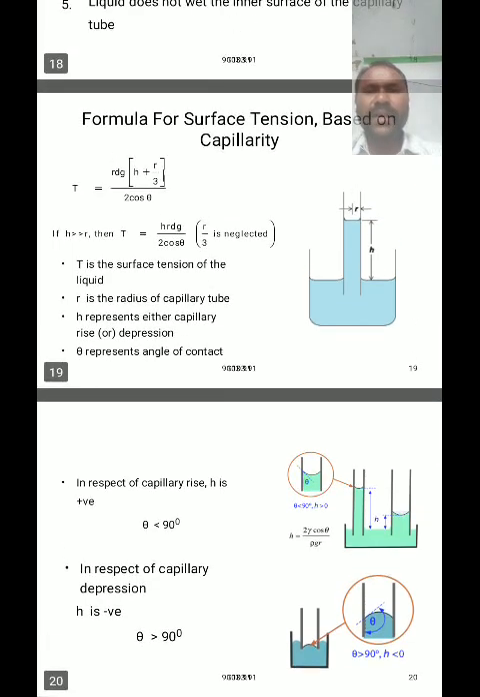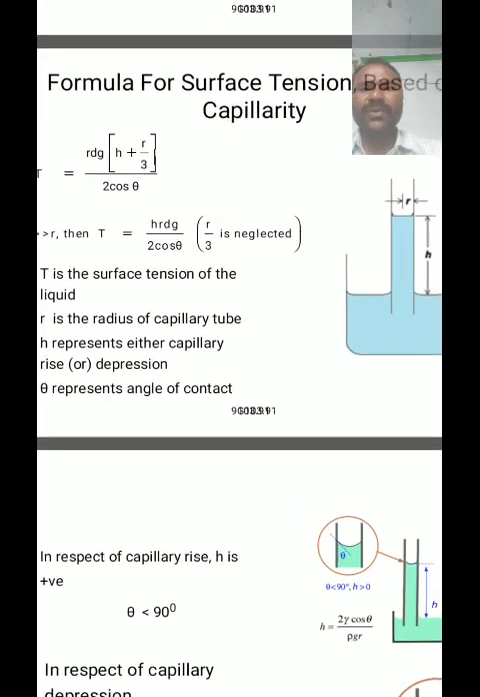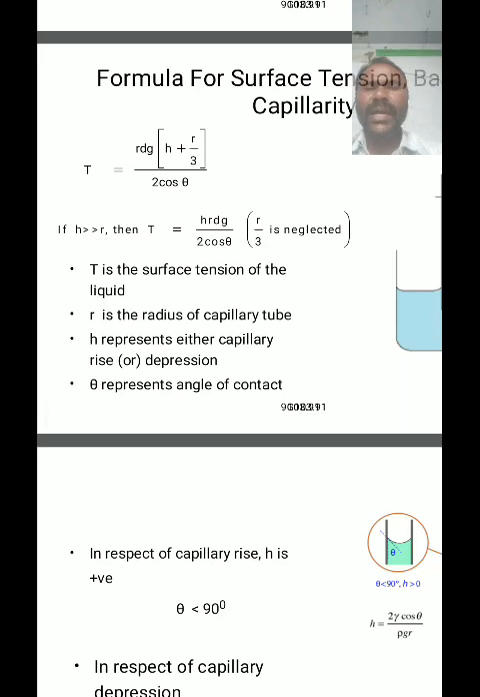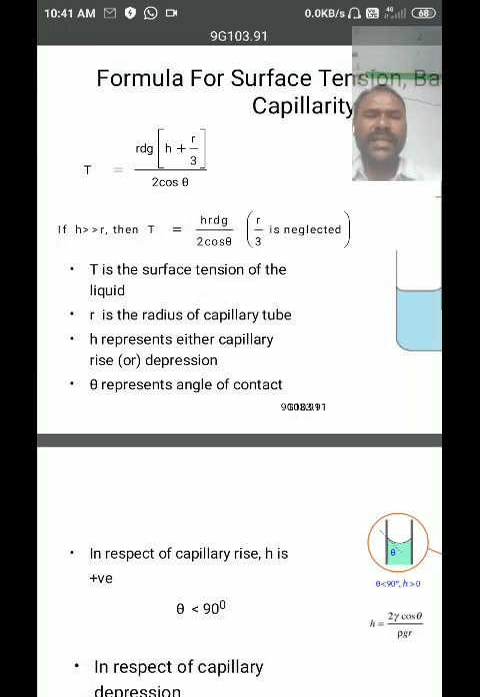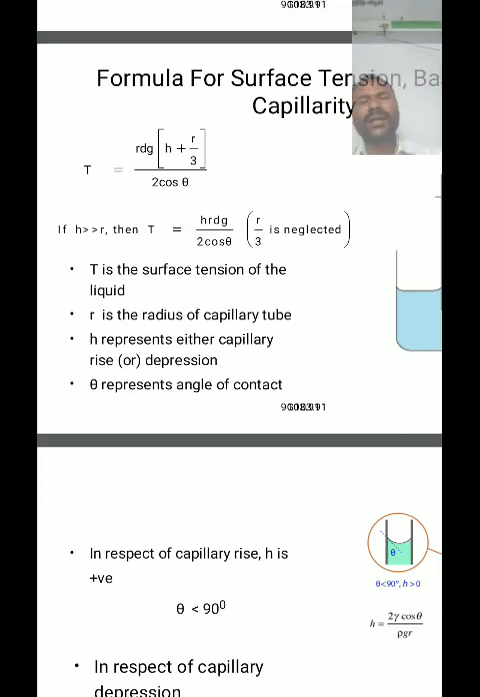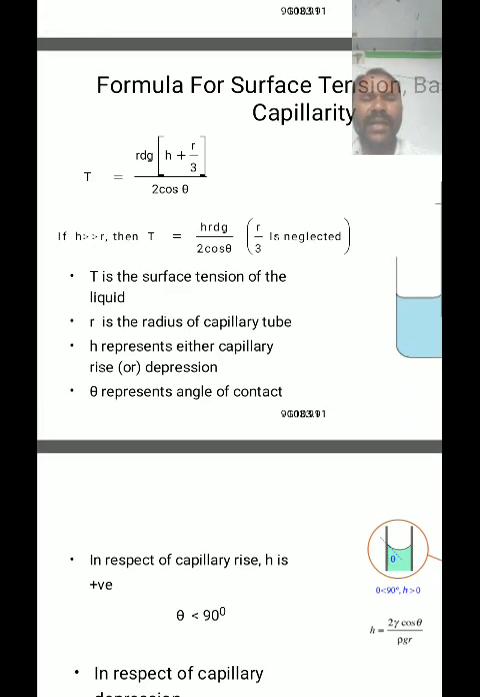Then the formula for surface tension based on the capillary tube is T equal to r d g into (h plus r by 3) divided by 2 cos theta, where r is the radius of the capillary tube, h is the height to which the liquid rises inside the capillary tube from the surface of the liquid in the beaker, T is the surface tension, d is the density of the liquid, which is measured as 1 gram per cc, theta is the angle of contact, and g is the acceleration due to gravity.